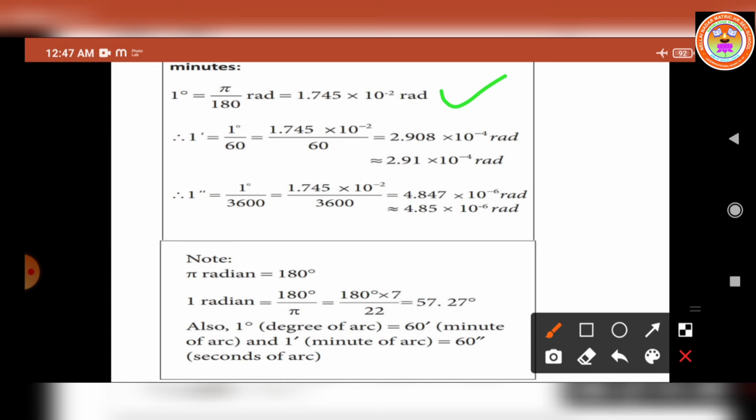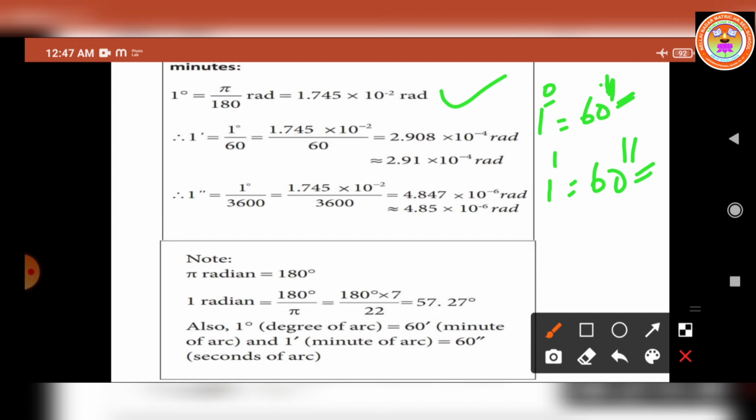And next we can write 1 minute of arc. So 1 degree is equal to 60 minutes of arc. Then 1 minute of arc is equal to 60 seconds of arc. You have to put a double dash. So this is degree, this is taken as minute of arc, and this is taken as seconds of arc.